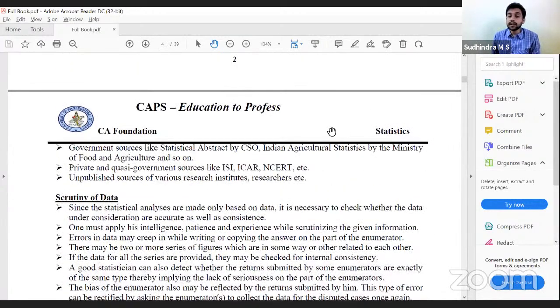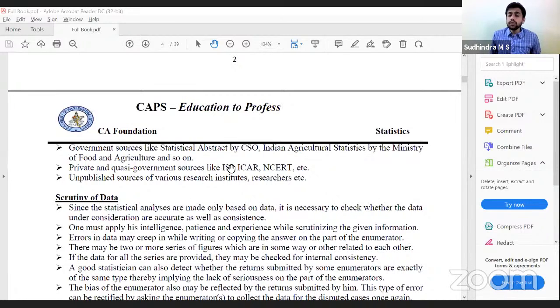Scrutiny of data. Since statistical analyses are made based on data itself, it is necessary to check whether the data under consideration are accurate as well as consistent, because accuracy is one part, consistency is the other. Consistency is also important because we are getting the information from various sources. We have to ensure that the information collected from all sources is consistent. It is in the same order, it is in the same format, correct? That helps us in analyzing. Therefore, it has to be accurate also. It has to be consistent also.